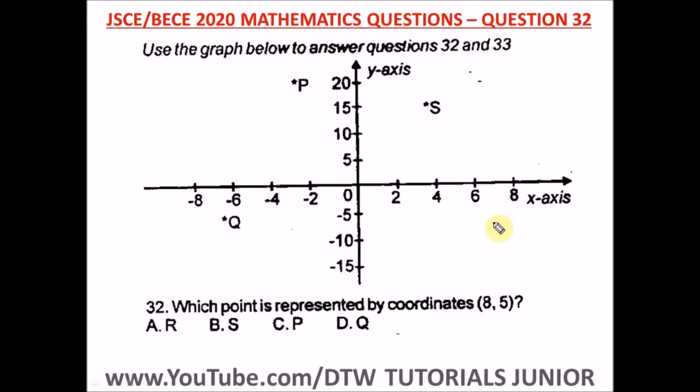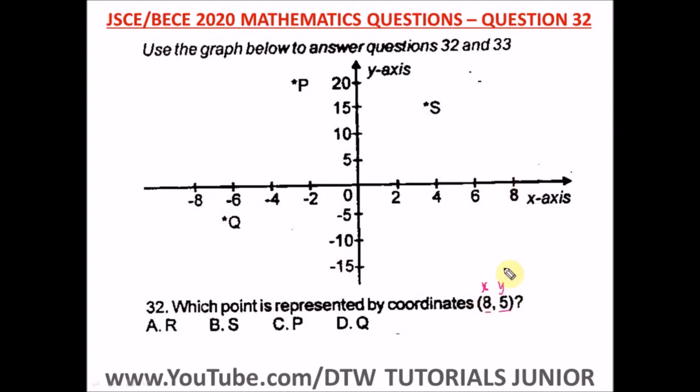Question 32 of the Junior WAEC 2020 Mathematics Past Question. That's your BECE exam. It says use the graph below to answer questions 32 and 33. So we have this graph. Then the question says which point is represented by the coordinates (8, 5). So this 8 is your x-axis value, and this 5 here is your y-axis value.